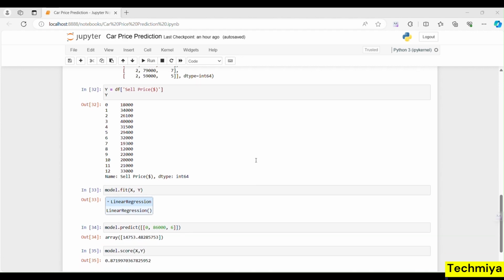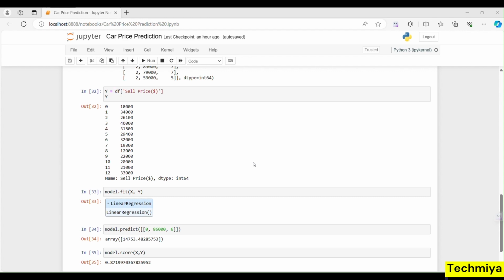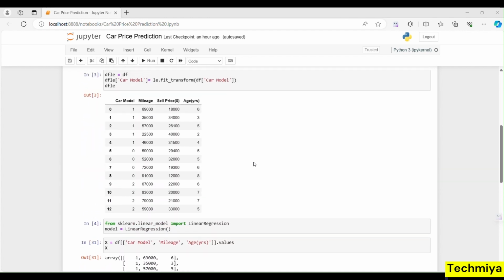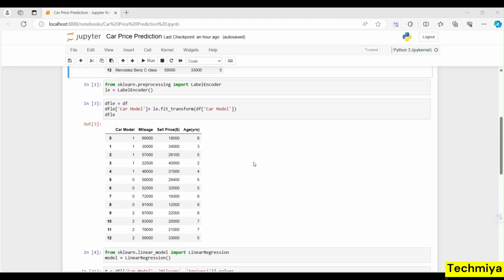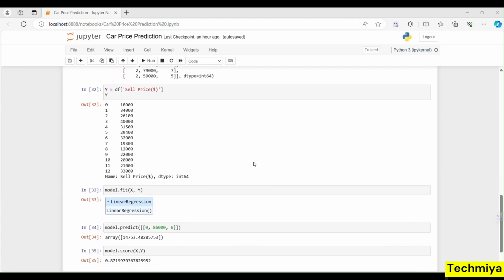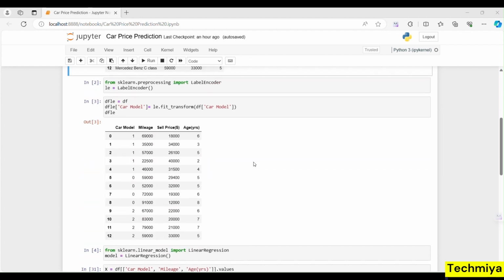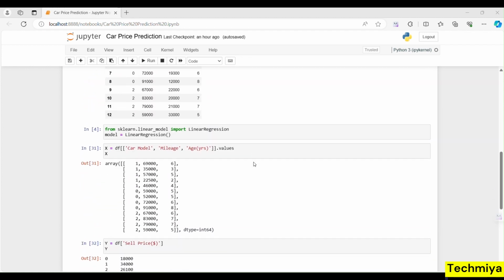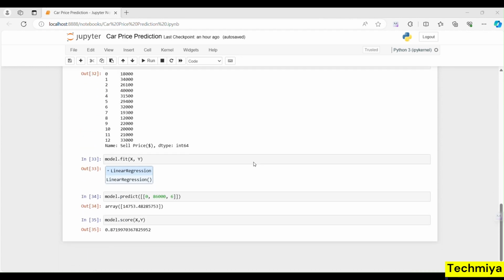So the model.predict function helps us to predict the price for the inputted parameters. So here 0 is the odometer, mileage is anything that you can give, and 6 is age. Age in the sense of how old the car is. So based on the inputted parameters, it will predict the result, the price. Price happens to be here $14,000. So at last we can make use of the score function to find the accuracy of the model.